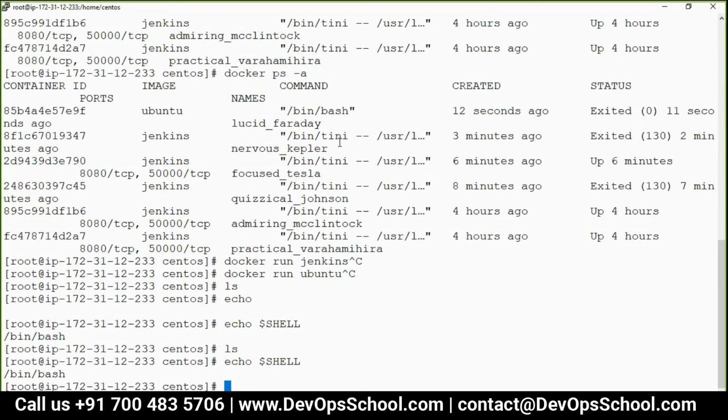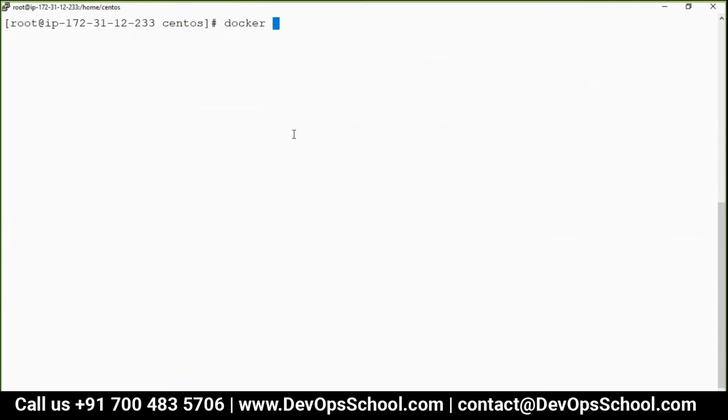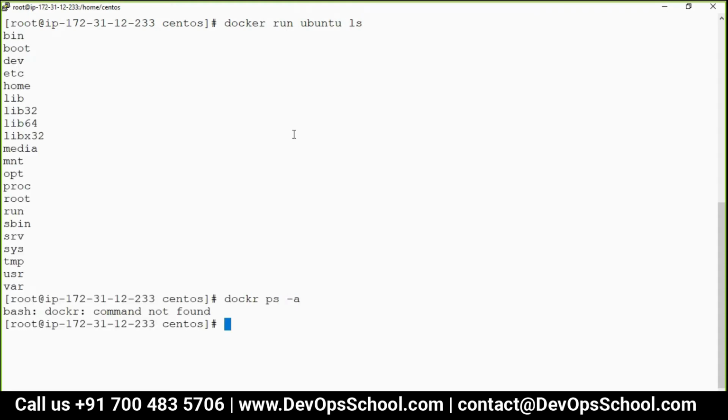Now for example, one of you had issues with a Python container. It was getting exited. Why? Because with a Python container, it's not a web application which you want to run all the time. You want to run some script. If you want to run some bash script, you run it and come out of it. Simple. Work is done. For example, docker run Ubuntu and you want to run ls. You just want the output, run and come out of it. Then it got exited.